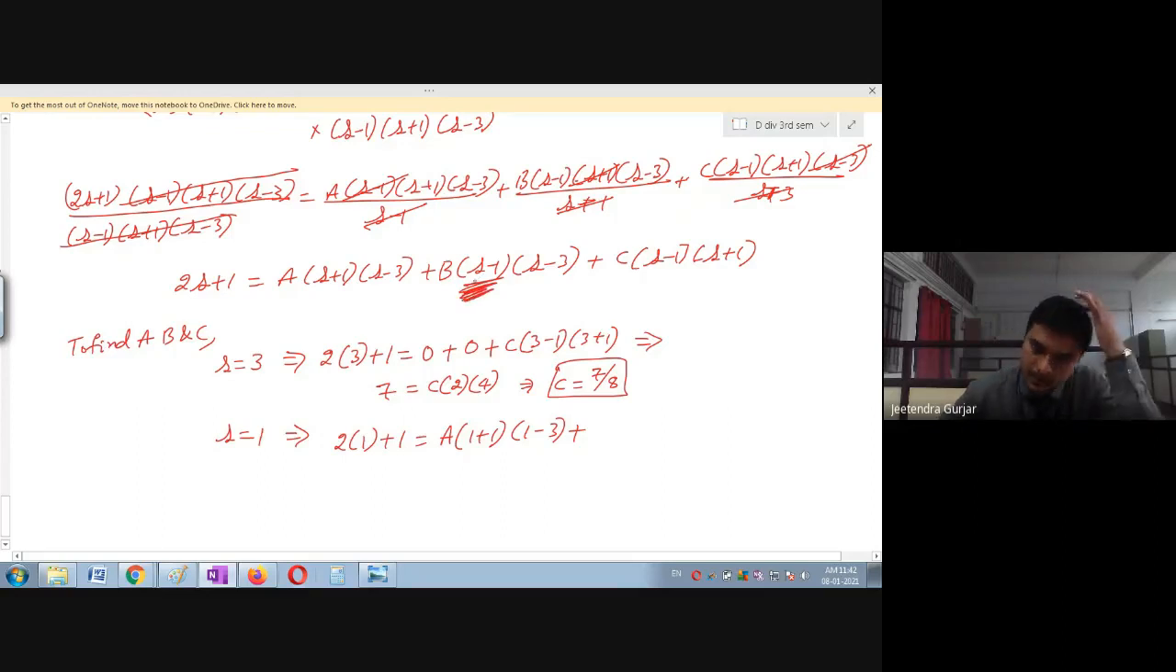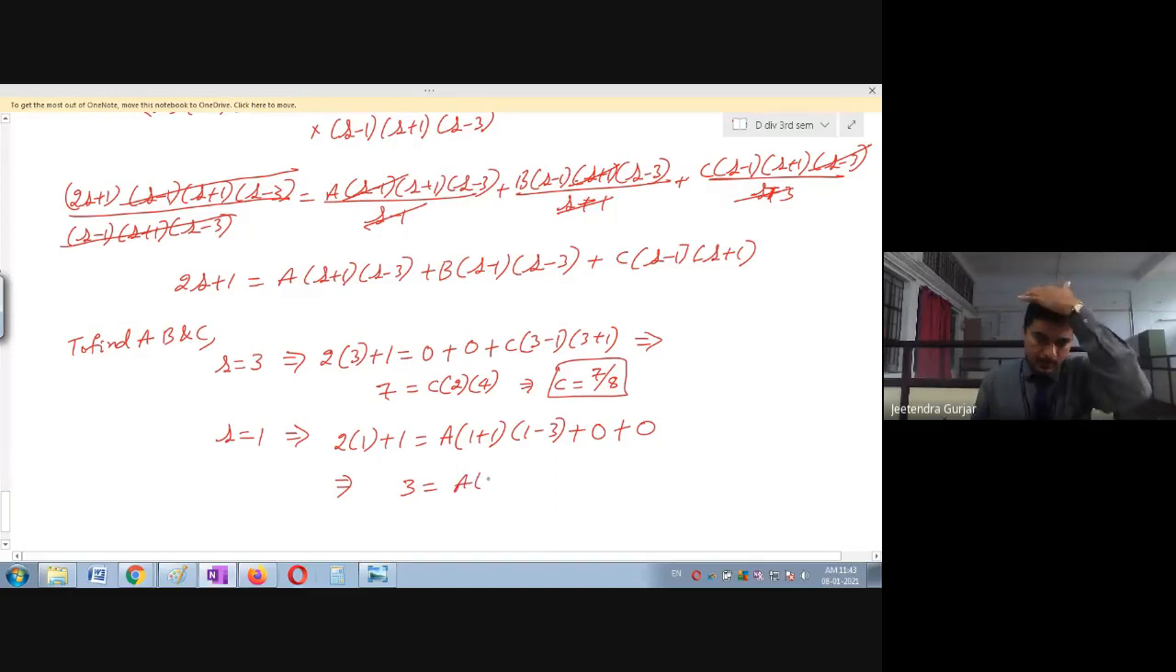Okay, yes, minus 1. 1 minus 1 will become 0, means B is 0. I will put here 0 plus. Next term, again here you can see easily 1 minus 1 is again 0. So C value is 0. This value is 0. So that implies 2 into 1 plus 1, so you can see this is 3 is equal to A.